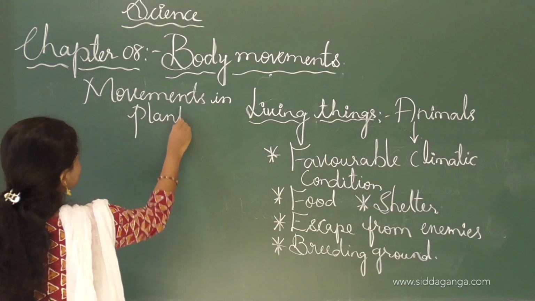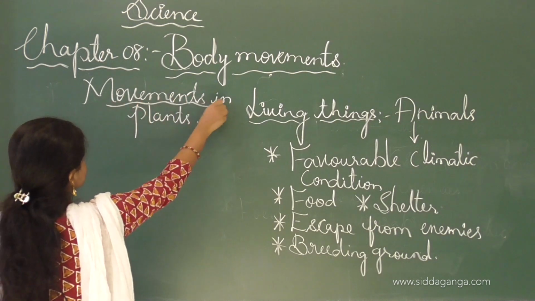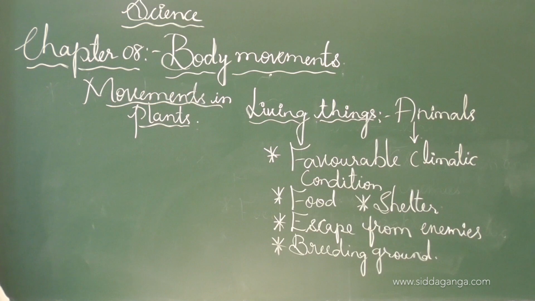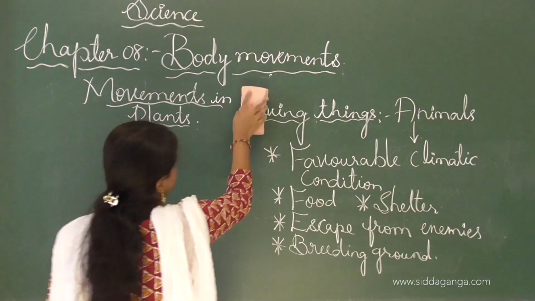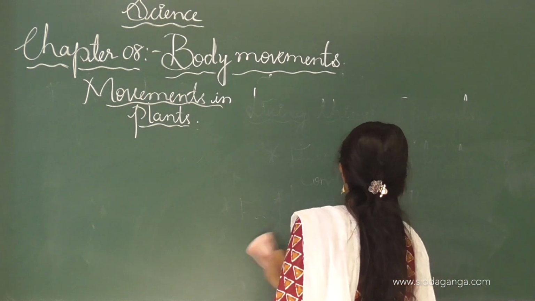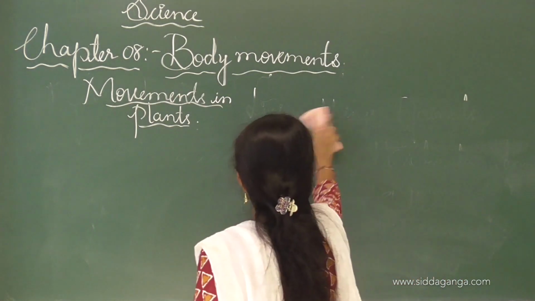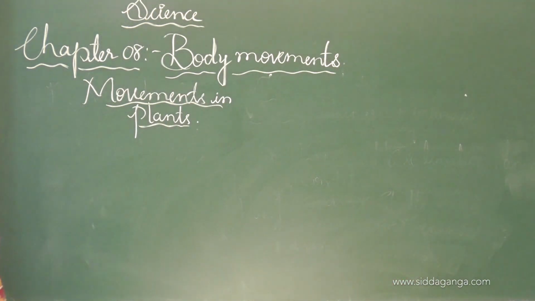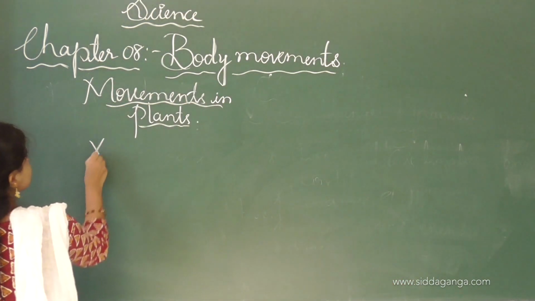See, movements in the plants. In the movements of the plant, the first one is the